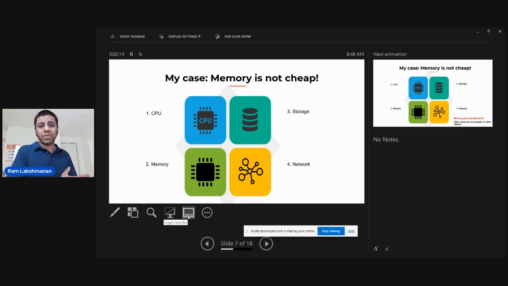But on the other side of the spectrum, developers are wasting memory because of over allocation and inefficient programming practices. I can say that most organizations on average are wasting at least 50-60% of memory, which is a very big number. So if you can optimize that, then maybe you don't need to run on so many EC2 instances. Maybe you can run on half of the EC2 instances. Think what savings you can give to your organization if you run on half of your EC2 instances, which is phenomenal, right?